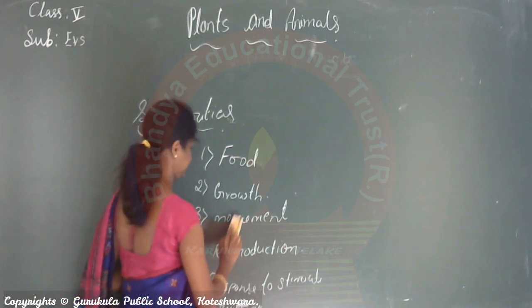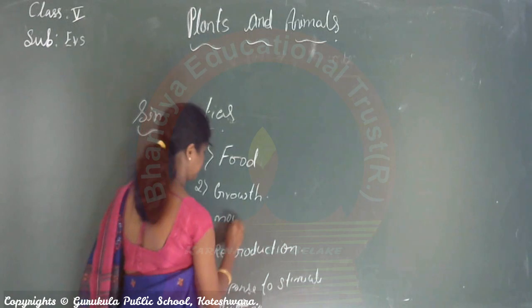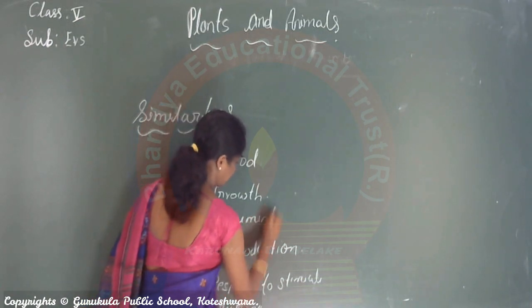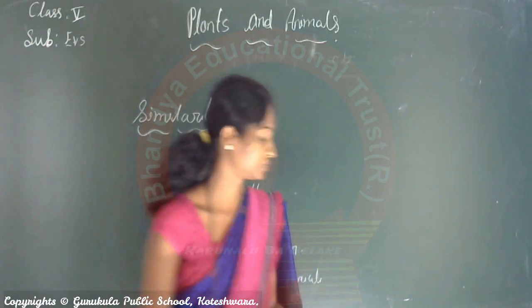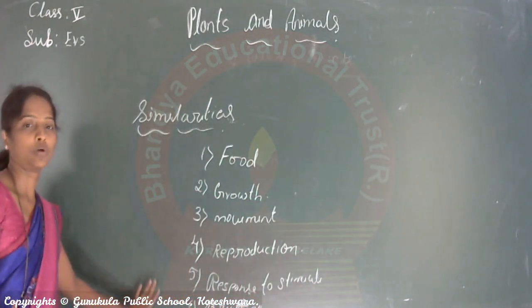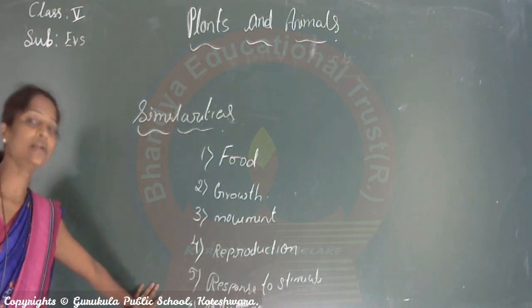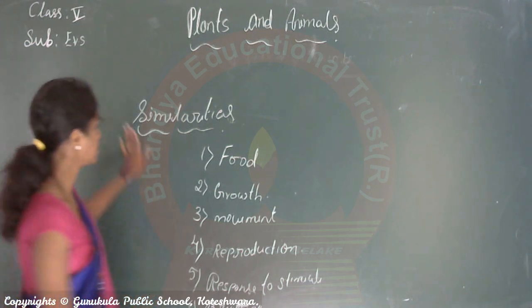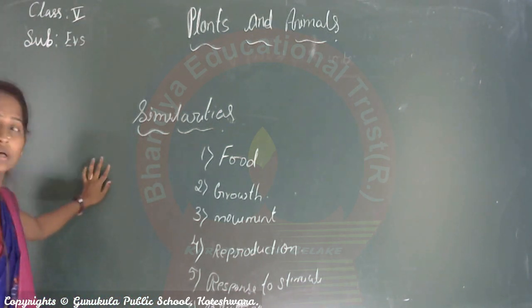Breathing is also one of the similarities we can find between plants and animals. See children, for example, what is this? This is a blackboard.